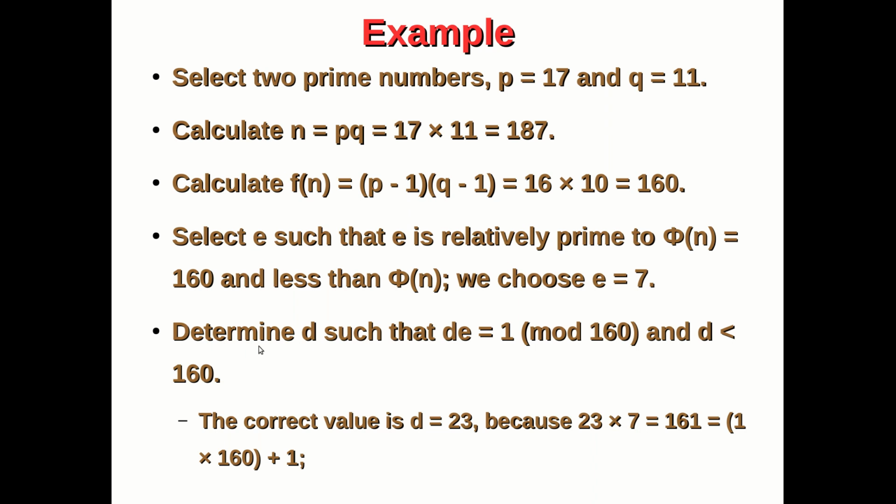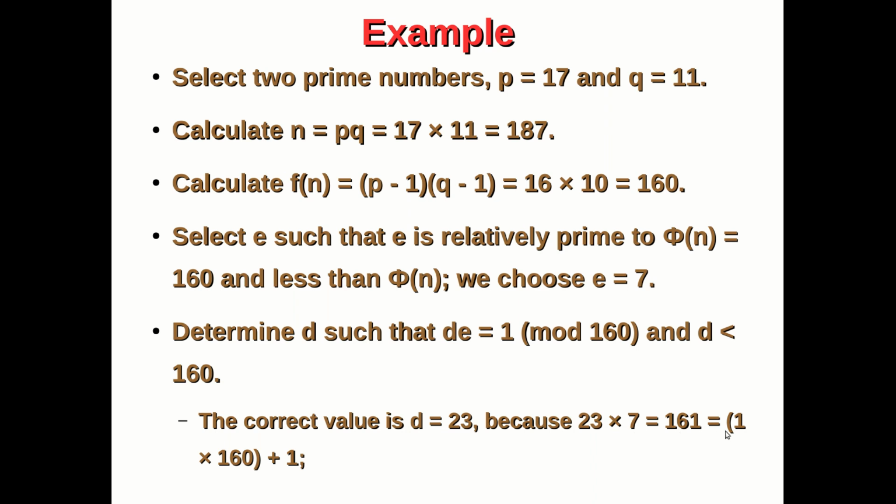Then Alice is going to determine the D value. What is the condition for determining D value? ED must be equal to 1 mod phi of n, right? ED must be equal to 1 mod phi of n. That is the condition. So we are going to choose the D value as 23, because 23 into 7 will be equal to 161.